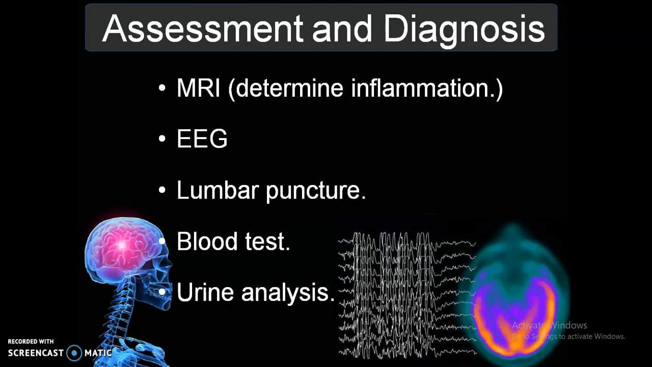Coming to the assessment and diagnosis, mainly we can go with MRI to determine the inflammation, then EEG, lumbar puncture, blood tests, and urine analysis. These are the main things: MRI, EEG, lumbar puncture, and blood tests.